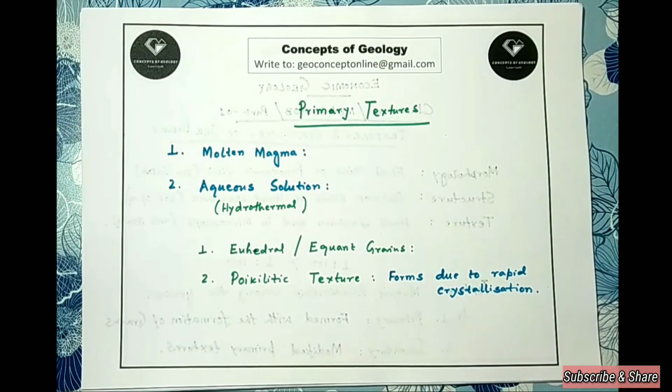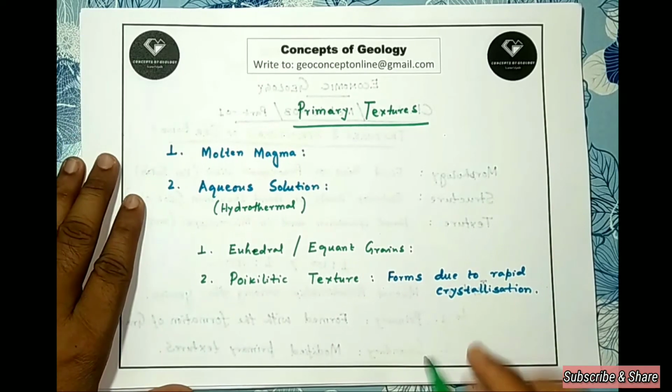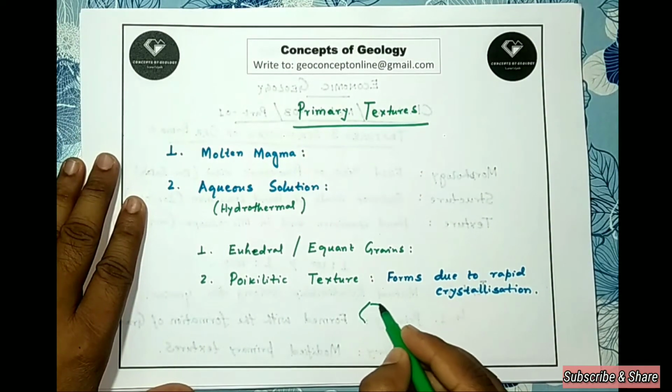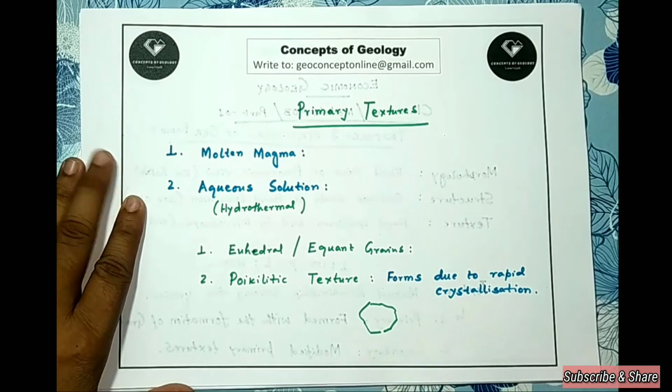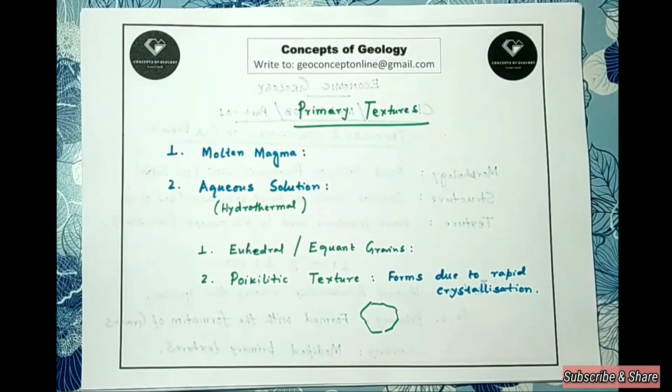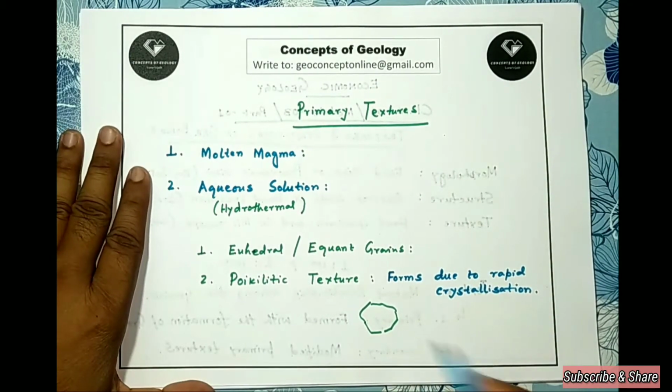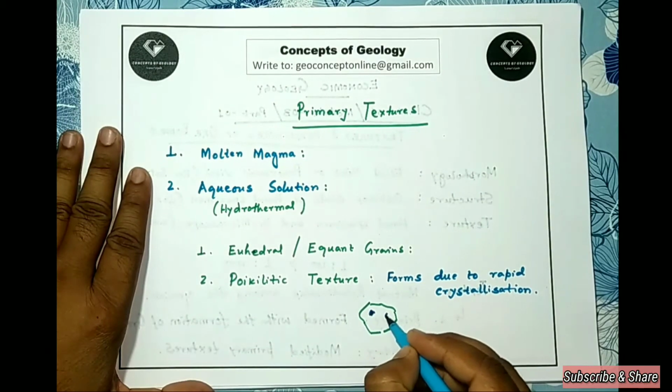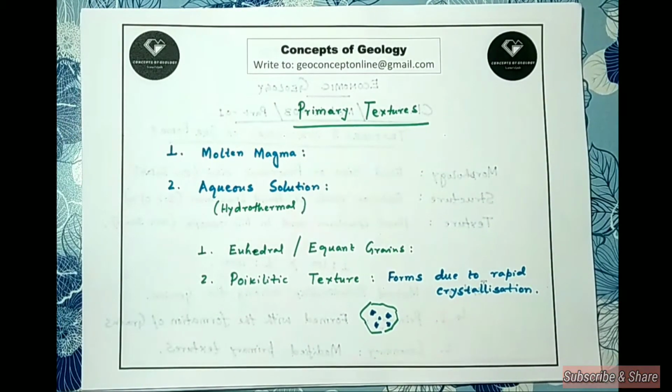This is a large grain of silicate mineral, in which the early formed oxide minerals are getting trapped as inclusions. This is called poikilitic texture. You have heard this term in igneous petrology, remember.